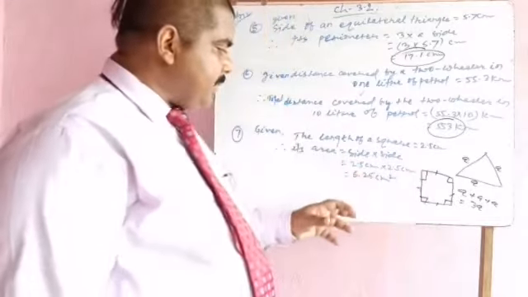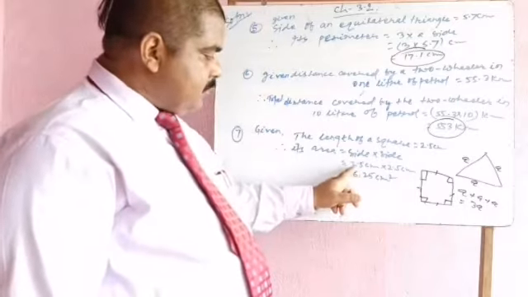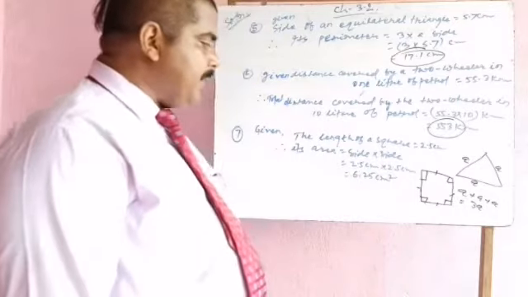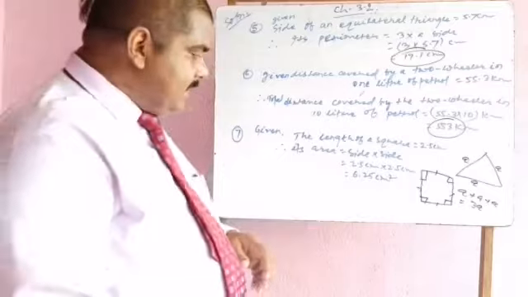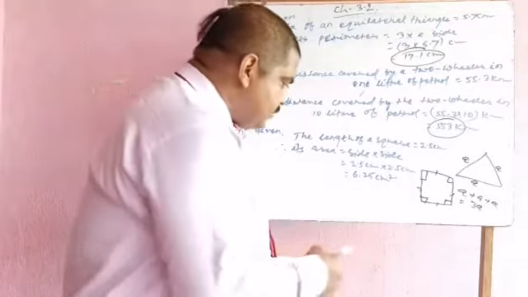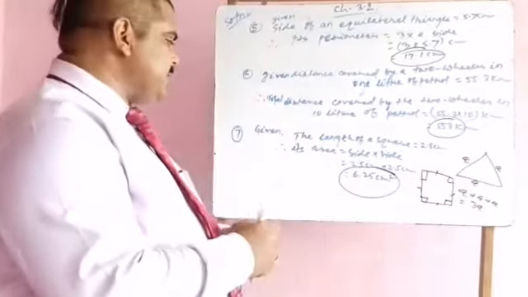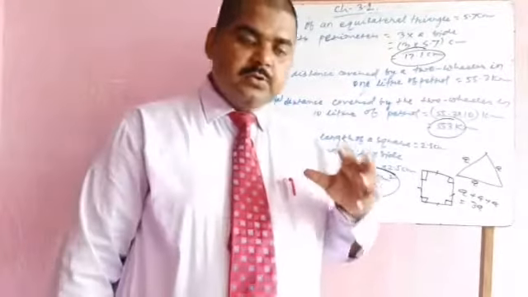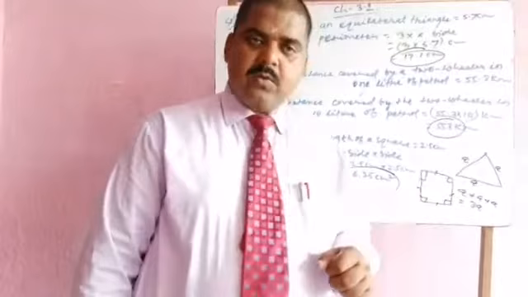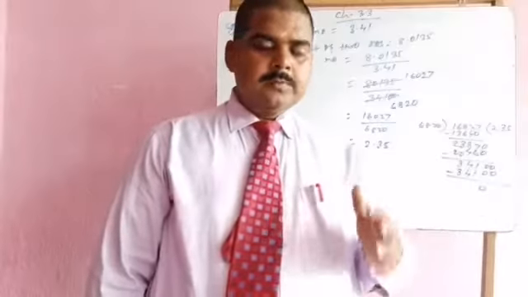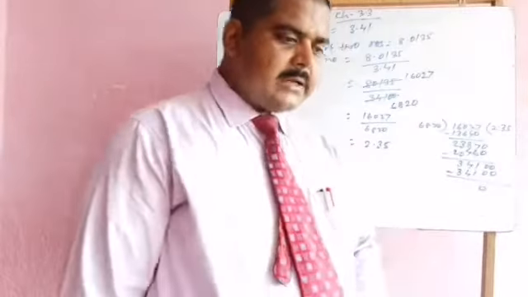When you multiply 2.5 by 2.5, the result is 6.25 centimeter square. So its result is 6.25 centimeter square.